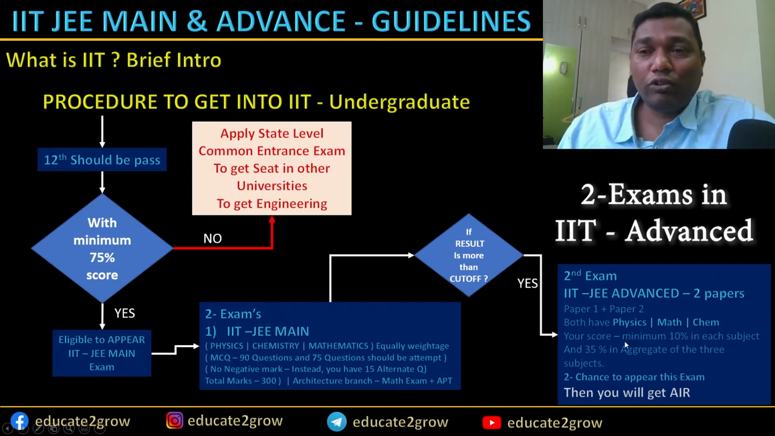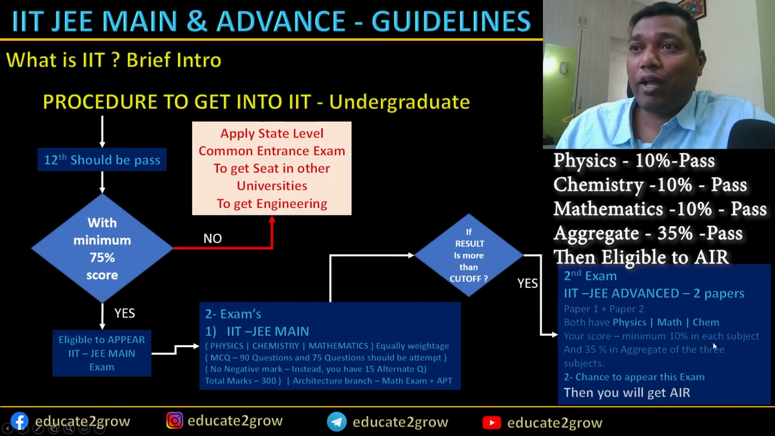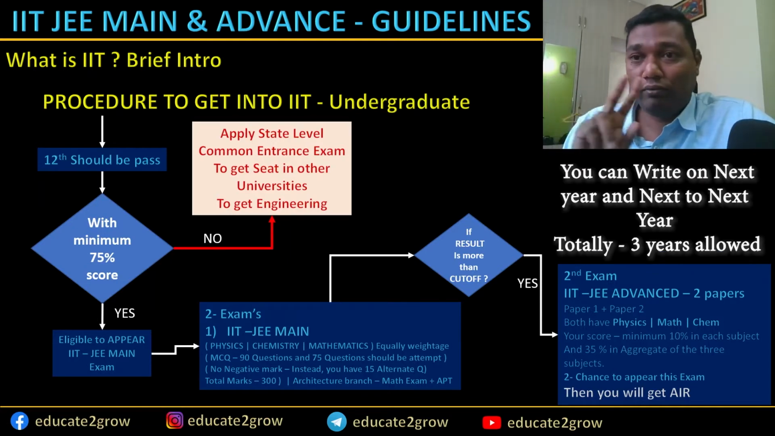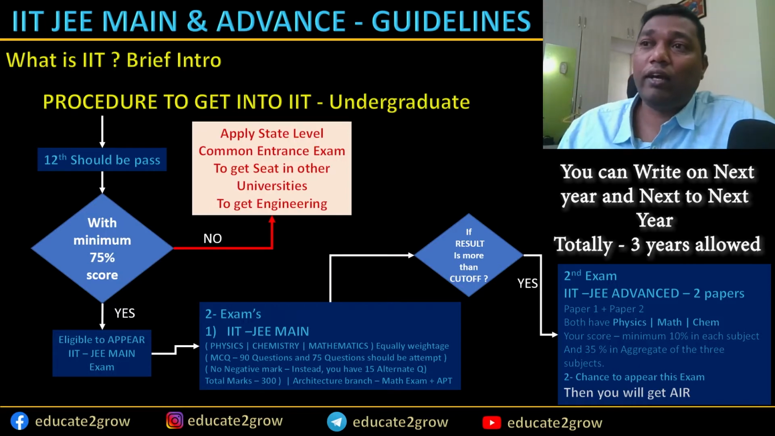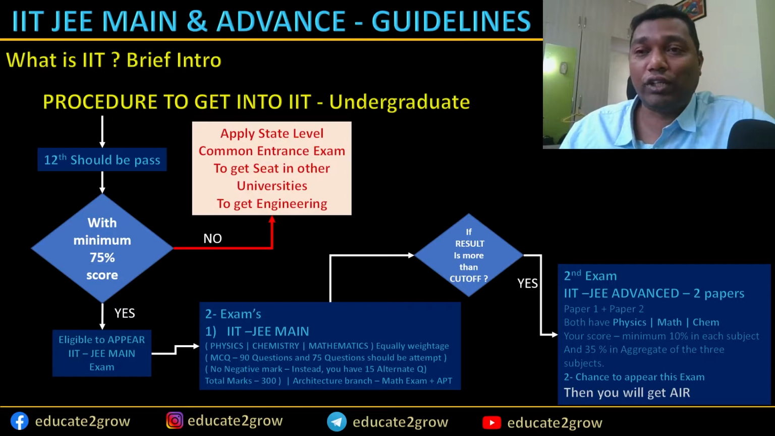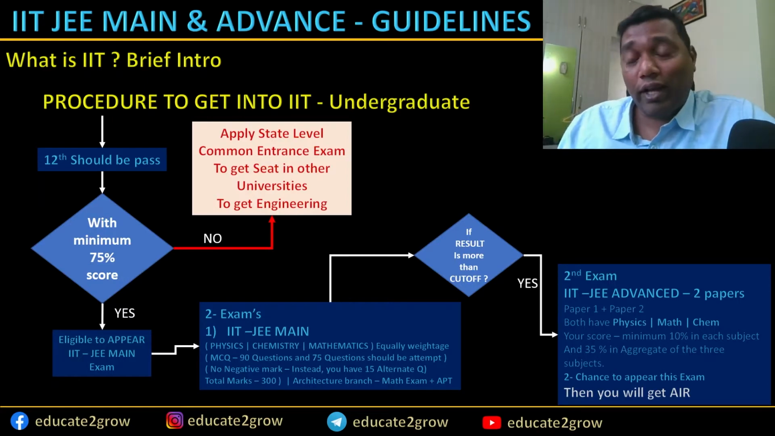So coming back here, the minimum score you should get is 10% in each subject, and an aggregate of 35% across all the 3 subjects. That's how you become eligible to get an All India Ranking number. If you are not eligible for an all India ranking number, then you have 2 options to write this examination once again. Okay, that is how it is. Once you get the AIR ranking number, the journey will be pretty clear: you can get into the seat selection and get the seat. I don't want to explain that right at this moment.